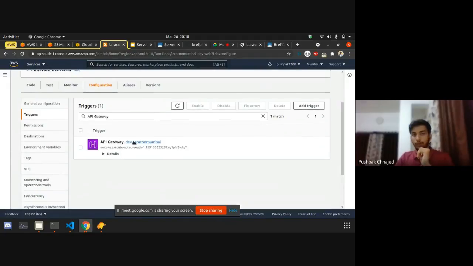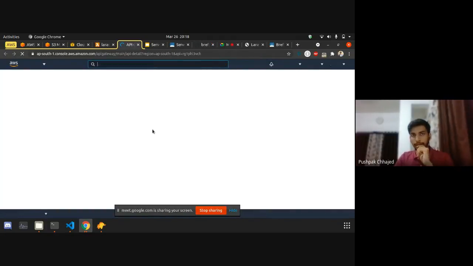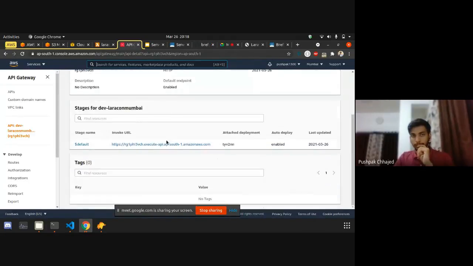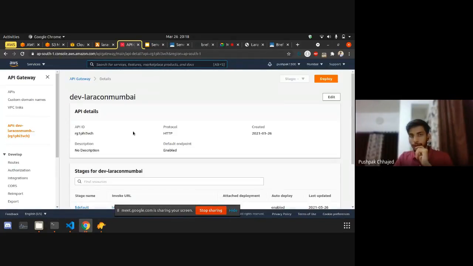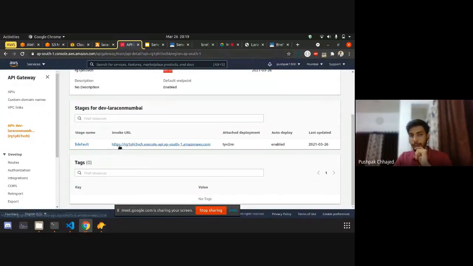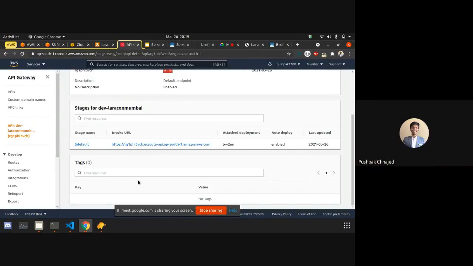If I go to the API gateway, you can see dev Laracon, and you can see that an invoke URL has been given. The protocol is HTTP, and they have also provided the HTTPS protocol. But you can think of it as them using their in-house, fast, scalable HTTP server. We don't need to care about that. They might be using Nginx, Apache, or anything. They have just given HTTP as a service.